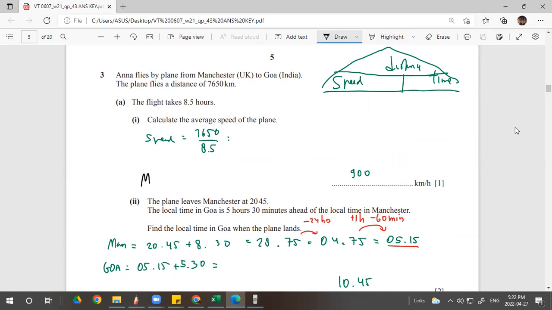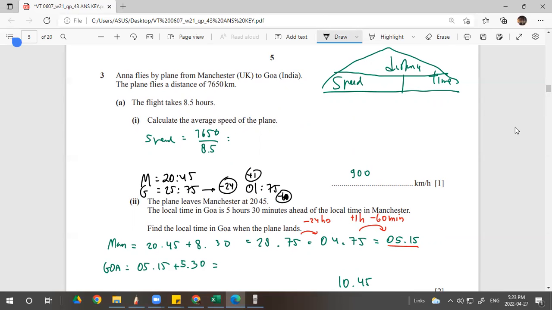So actually in Manchester the time is 20:45, in Goa plus 5, so 25:75, right? It doesn't make sense, the time is wrong. So what you have to do, you need to subtract 24, right? Because the time is always 24 hours. 01:75. Doesn't make sense also. The time cannot be more than 60 minutes. You subtract 60, you do the compromise, and you plus 1 here, right? To make it the same. So 2:15 a.m.